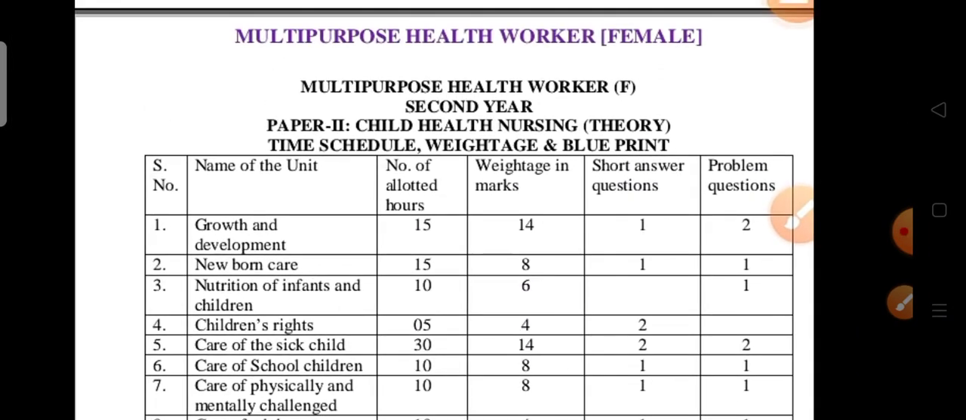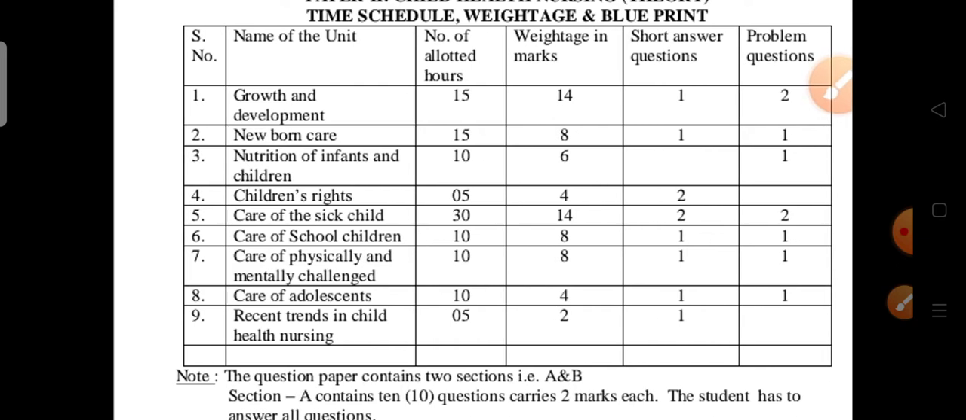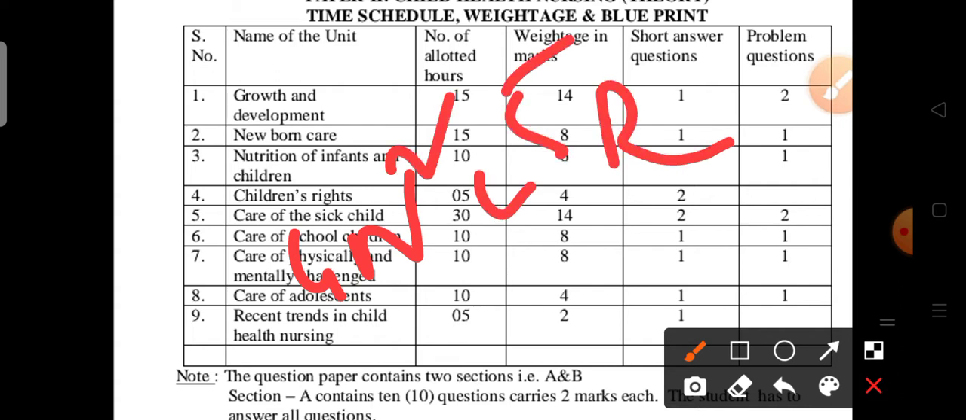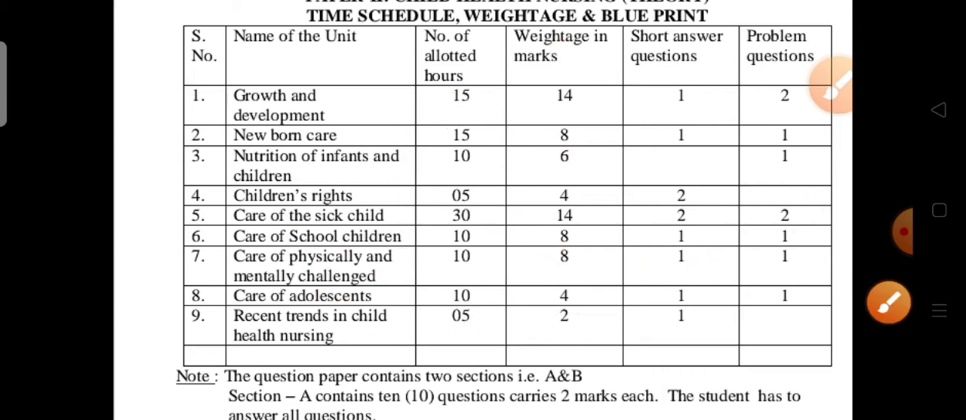Okay, so this is like GM square C5R. GM square C5R is a formula for easy remembering of the syllabus. G is nothing but growth and development. One M is the newborn care, and one more M is the nutrition of infants and children. So C: children's rights, care of the sick child, care of school going children, care of physically and mentally challenged children, care of adolescents. Last one, R: the recent trends in child health and nursing. So this is the GM square C5R, a formula for easy remembering of the total syllabus of child health and nursing.